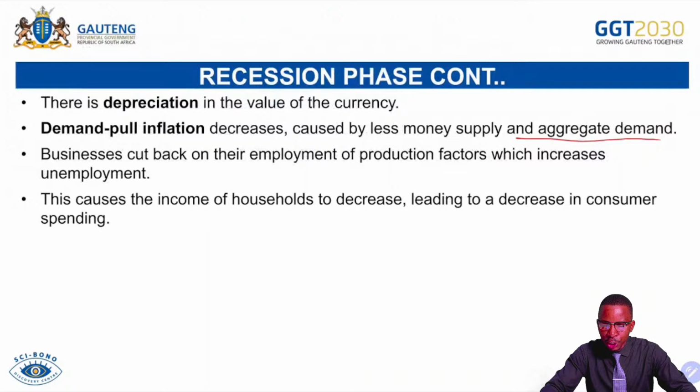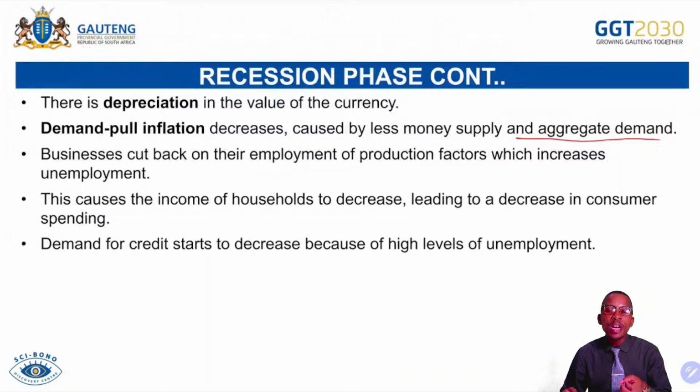But further, the demand for credit starts to decrease because of the high level of unemployment. Once people are unemployed, they don't have any source of income. For that reason, they cannot borrow money from commercial banks. They can only borrow if they are employed. For that reason, we say the demand for credit will start to decline due to the fact that people are not employed. Poverty levels increase, which calls for government intervention to redistribute income and wealth.